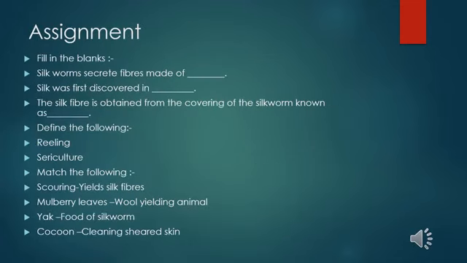Now this assignment, try to answer these questions, children. The first one, fill in the blanks. Silkworms secrete fibers made of dash. Silk was first discovered in dash. The silk fiber is obtained from the covering of the silkworm known as dash. Define the following: reeling, sericulture. Match the following: scouring, yield silk fibers, mulberry leaves, wool yielding animal, yak, food of silkworm, cocoon, cleaning, sheared skin.